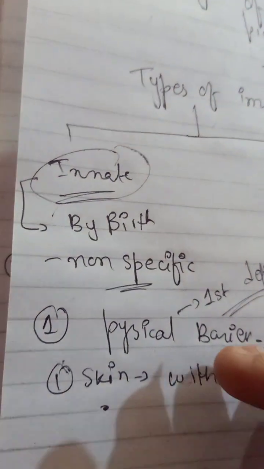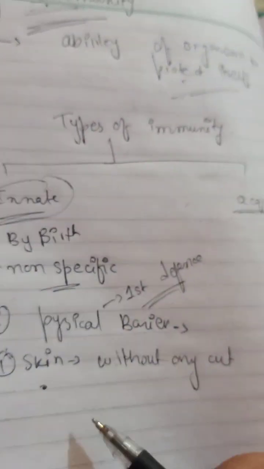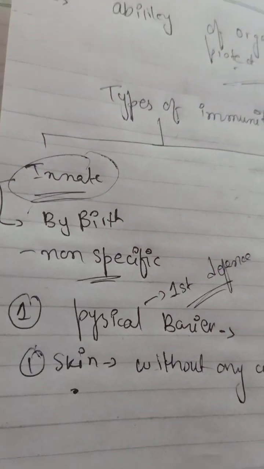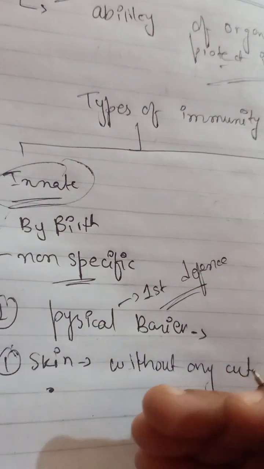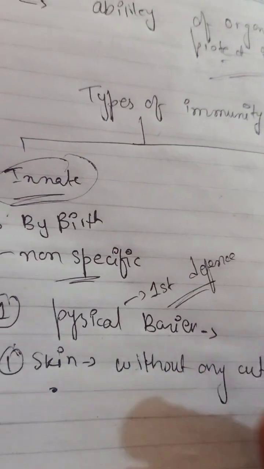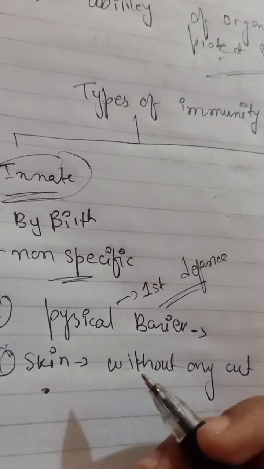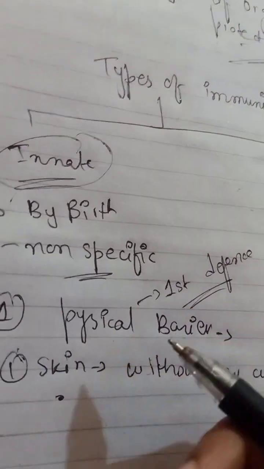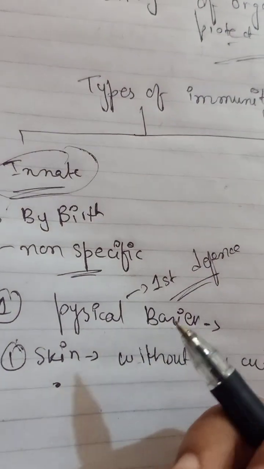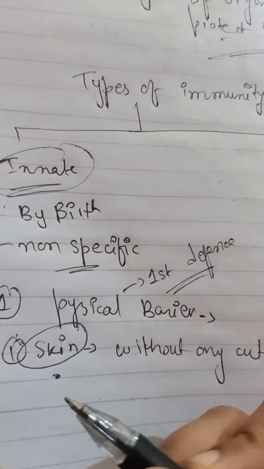If a cut is there, we have immunity which will fight with that. Outside things like water and salts can come in, but without a cut, microorganisms cannot enter our body just because of the skin.